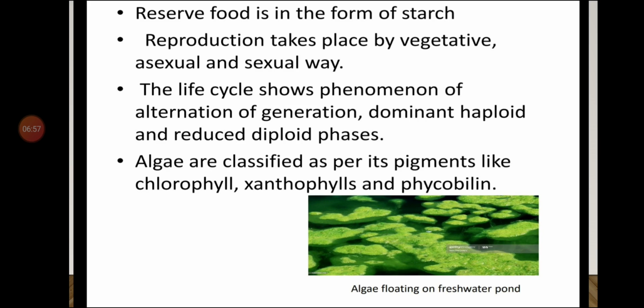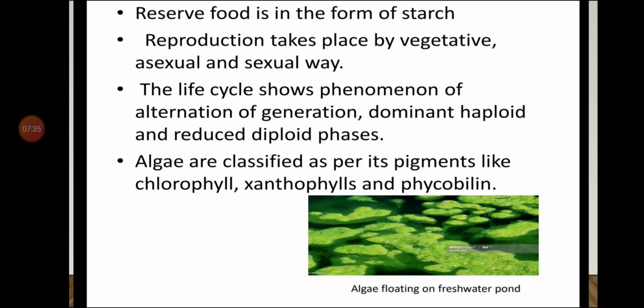Next is the life cycle, which shows the phenomenon of alternation of generation, that means dominant haploid and reduced diploid phases. At one time there will be a dominant haploid phase, and at the second time there will be a reduced diploid phase. So it is called alternation. That means one time it is haploid, another time it is diploid. Haploid, diploid. So it is altering with each other. So it is called alternation of generation.